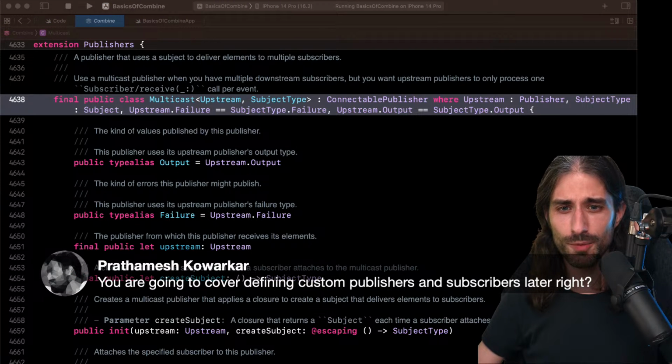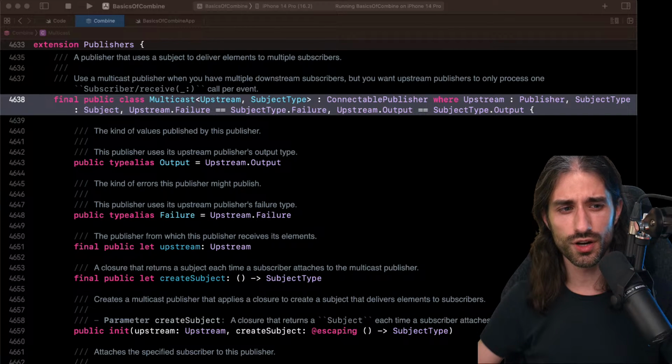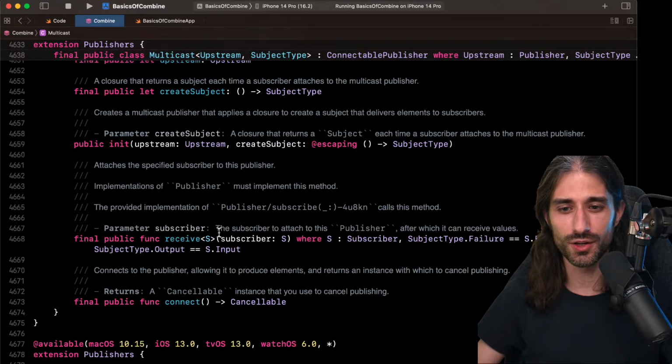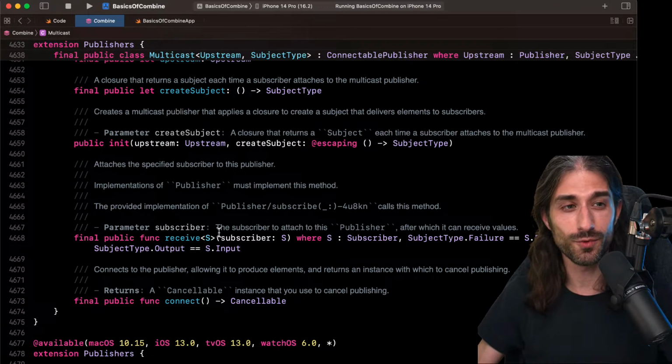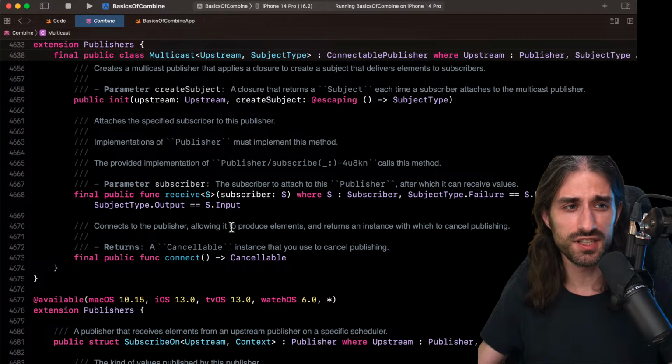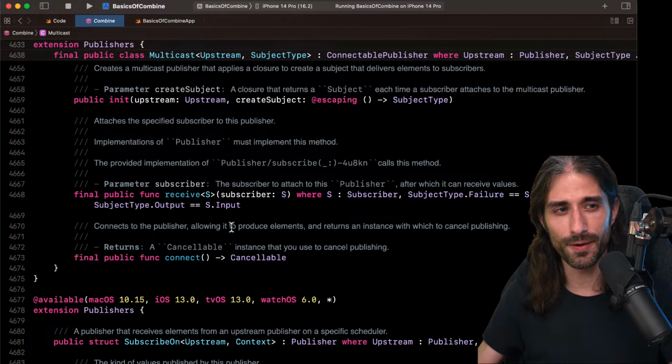Are we going to define custom publishers and subscribers later? We will define, I think, one of each, but not today. In a later session, because it's more complex, and to be honest, I've never needed to do it. I wanted to show it for the sake of completeness, but I've never been in a case where I needed to do it. Usually, you combine existing publishers together to get what you need.